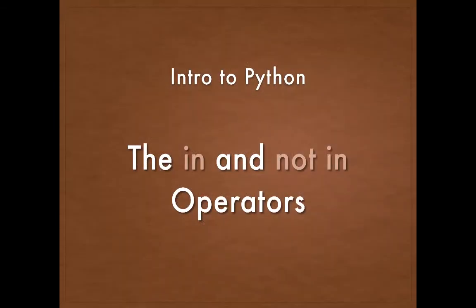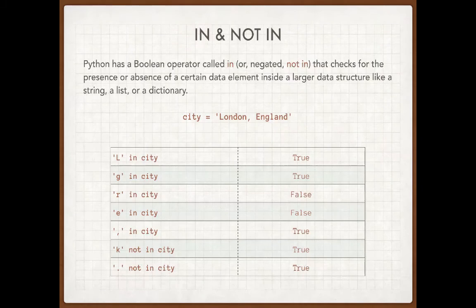Before we get to the terminal, I just wanted to review really quickly this in and not in operation stuff. We talked about this a little bit last time, but I want to show you a little bit more in detail about how we can do that, especially when it comes to something like a dictionary. So remember, Python has these two Boolean operations, in, or if we want to negate that, not in.